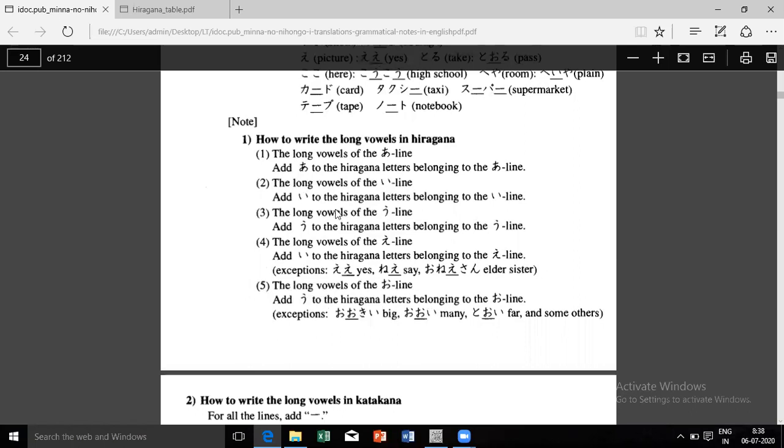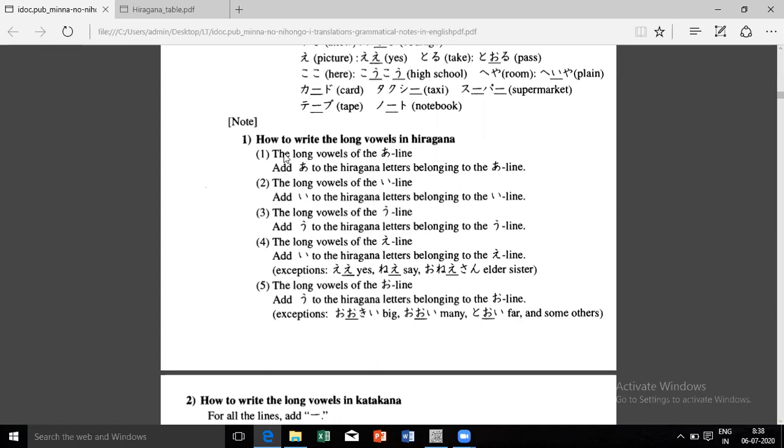So the same explanations have been given here. How to write long vowels in hiragana. So just like I explained to you in four to five lines, this is all given here. So you can go through this as well. Okay. We say akarant, ukarant, ikarant. They are saying A line, E line, U line. This is just akarant, ukarant, ikarant. So whatever you feel comfortable, you can say those words. You can use those words in understanding.